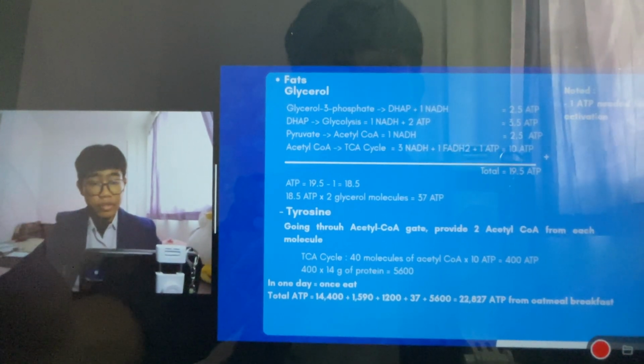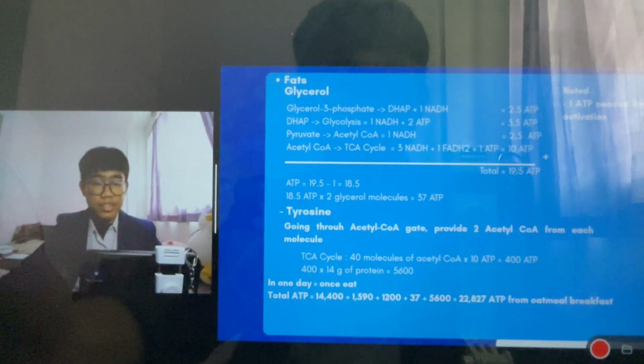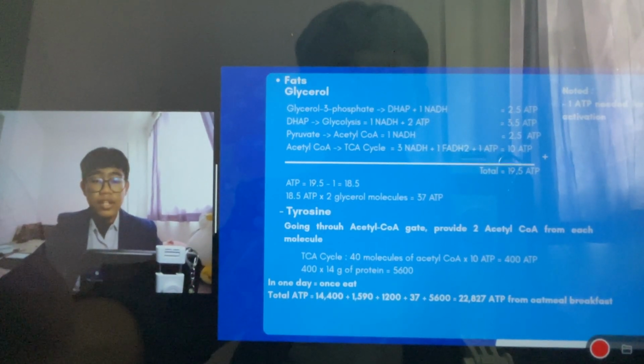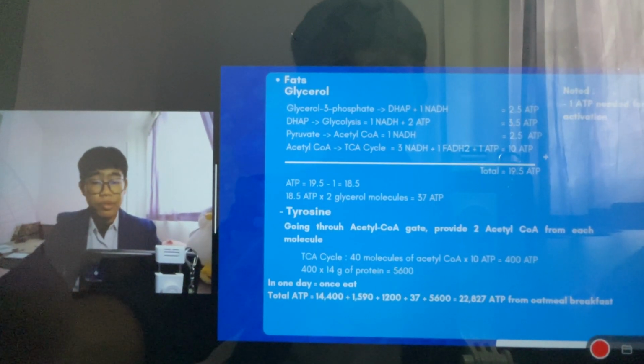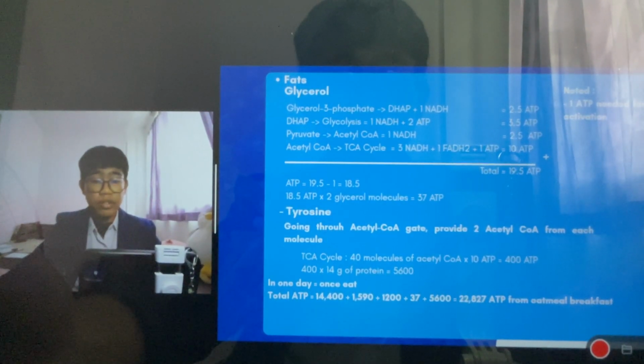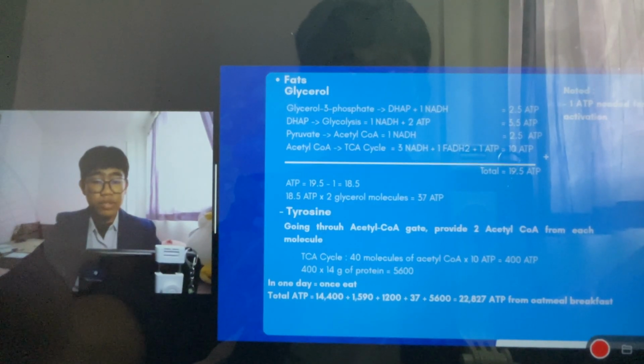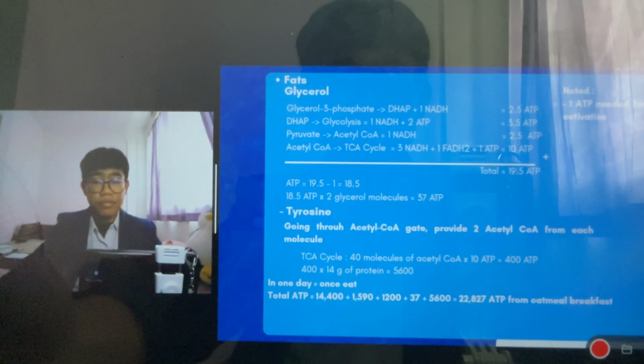Next, for the glycerol. Glycerol needs 1 ATP for the activation. From glycerol 3-phosphate, it will result in DHAP and also 1 NADH, which gives 2.5 ATP. From there, it enters glycolysis, resulting in 1 NADH and also 2 ATP, which is equal to 3.5 ATP.